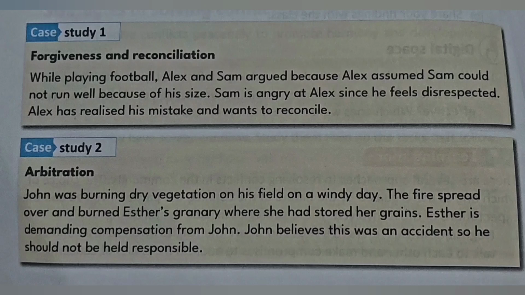So here, the problem is John burnt grass on a windy day, yes? And accidentally, that fire, you know how the grass can just go by the wind, yes? And it went and burnt Esther's food in the store, right? In the granary. So Esther wants money for the damage, right? But now what John is saying is he shouldn't pay because this was an accident. It was an accident. So how do we fix it?